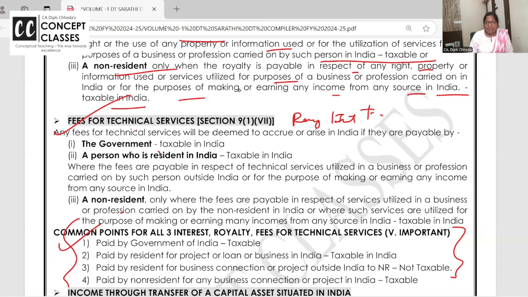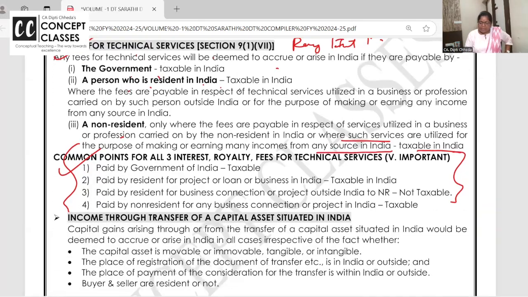Fees for technical services: paid by the Government of India, taxable in India. A person who is resident in India, taxable in India. A non-resident paid for any purpose or services in India, taxable. The gist is interest, royalty, fees for technical service. Is it paid by the Government of India? Taxable. Is it paid by a resident for a project in India? Taxable.